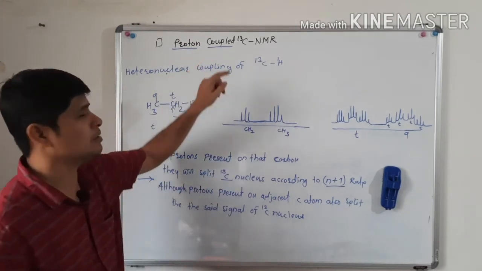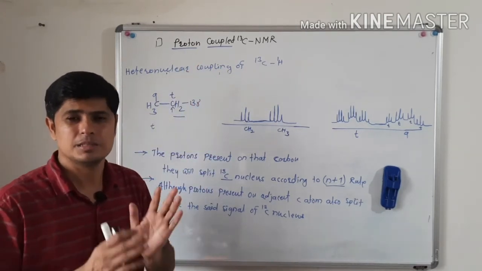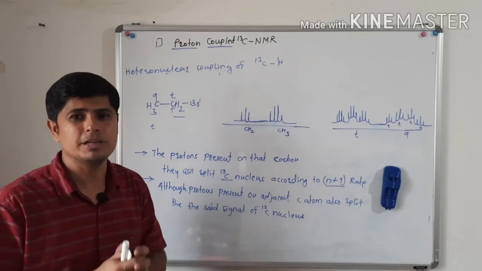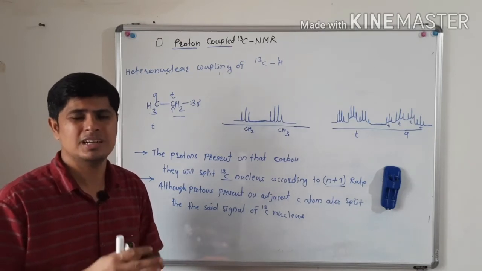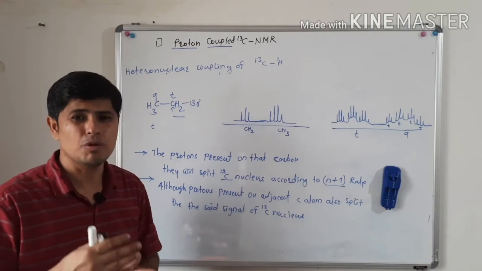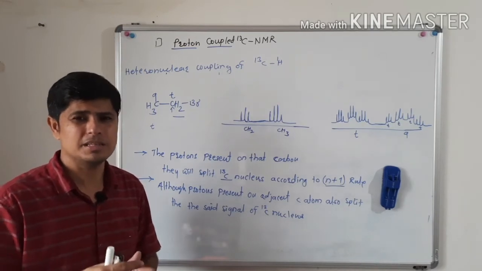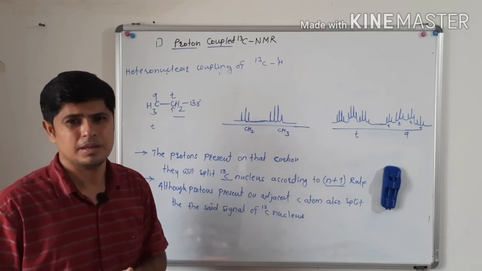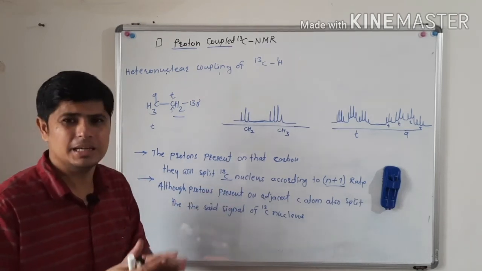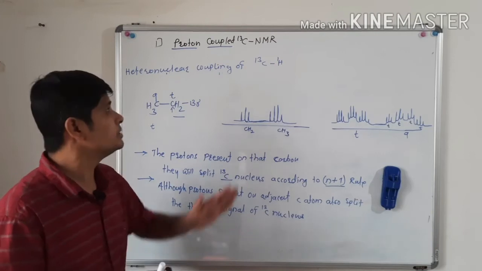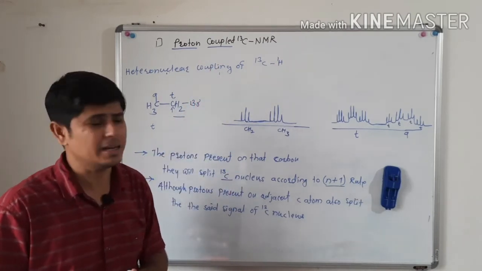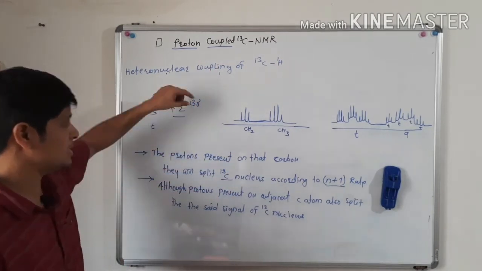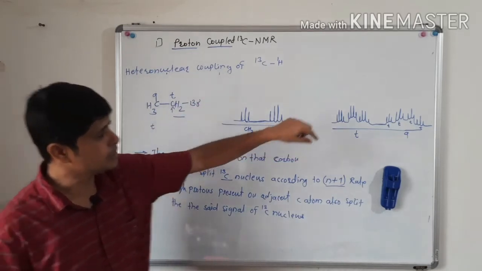That means the proton coupled carbon 13 NMR spectrum gives a more complicated spectrum for a larger molecule, or a middle-sized molecule. But what is the advantage of this proton coupled carbon 13 NMR? It is giving information that we can point out.